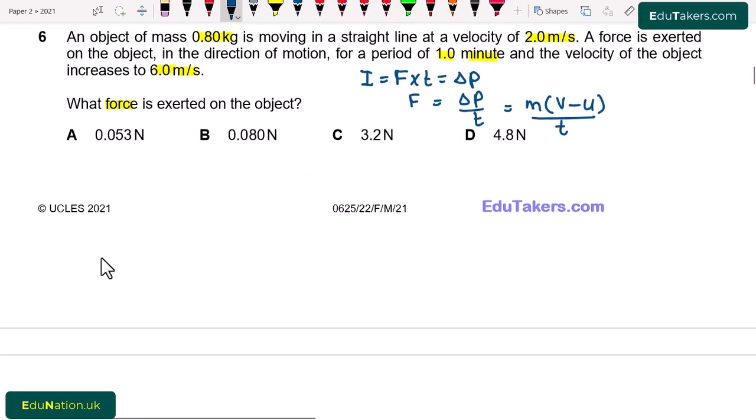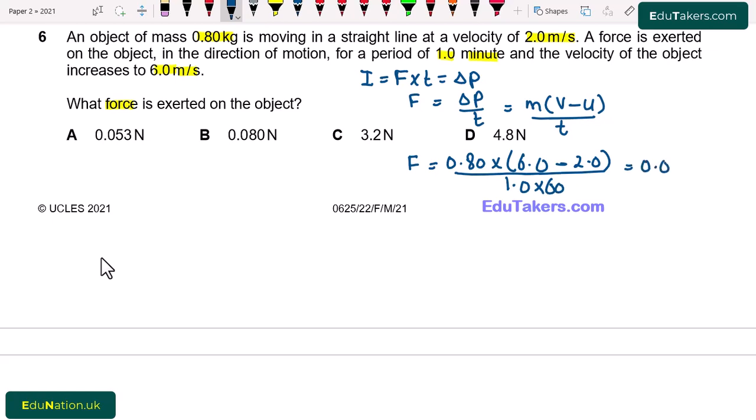Now I am going to put values here. Mass is 0.80 multiplied by v is 6.0 meter per second, and u is 2.0, divided by time 1.0 minute, and we have to convert it into seconds, so I multiply it with 60, so that the value of force will be equal to 0.053 Newton. From here option A is correct.